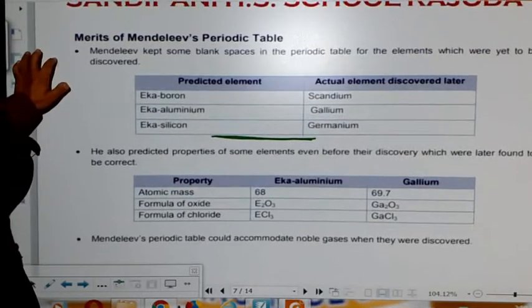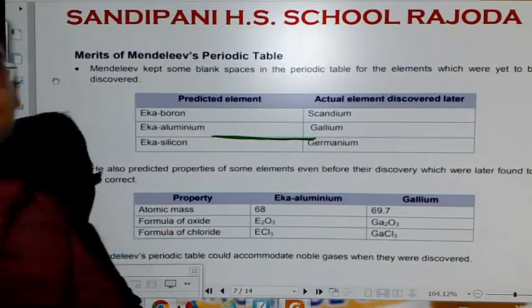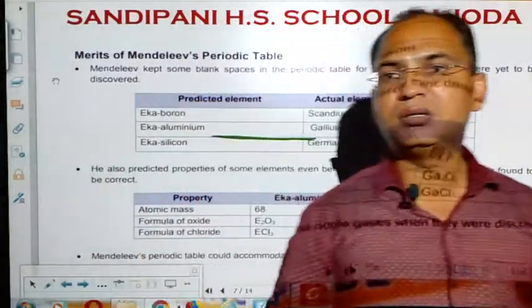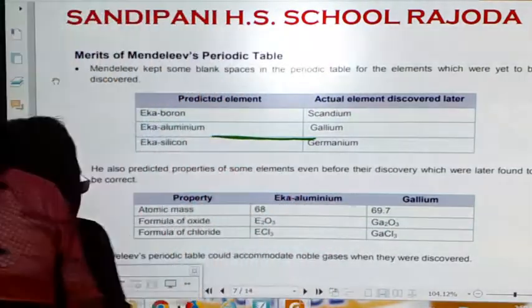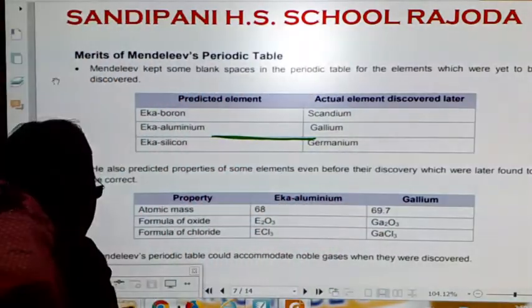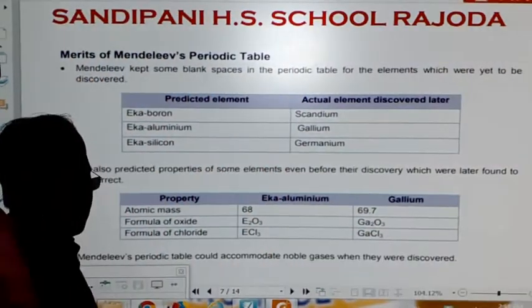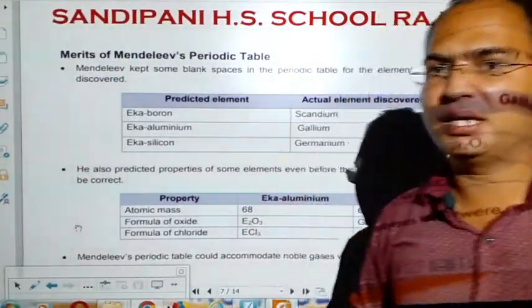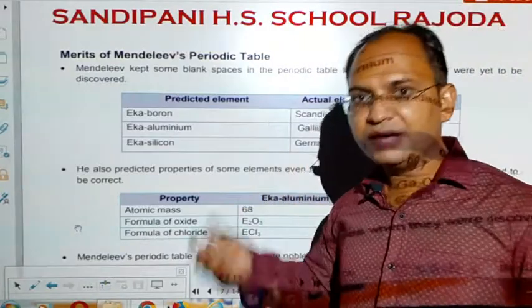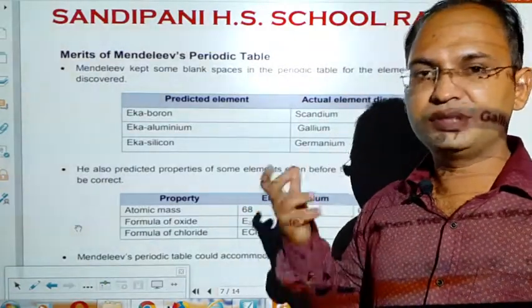First of all, see the merits of the Mendeleev's periodic table. What are the important properties or merits, benefits of the Mendeleev's periodic table? The very first merit of the Mendeleev periodic table is that Mendeleev left some blank spaces for the elements which